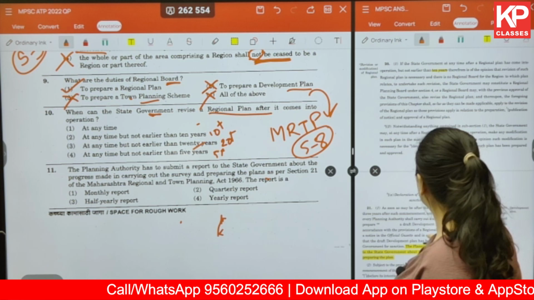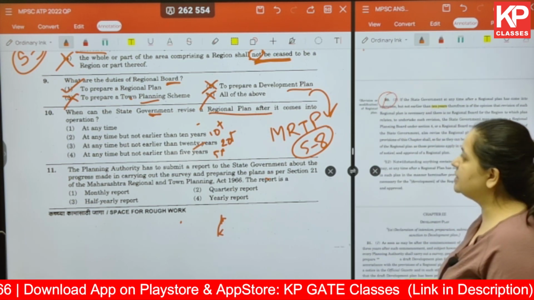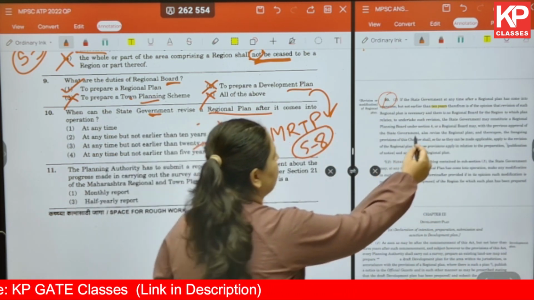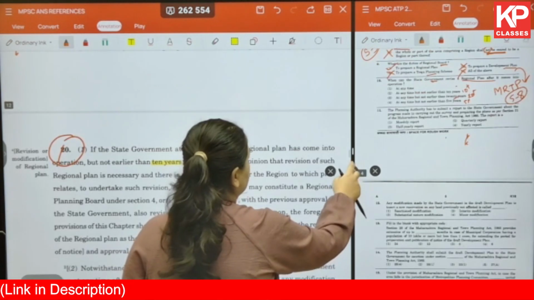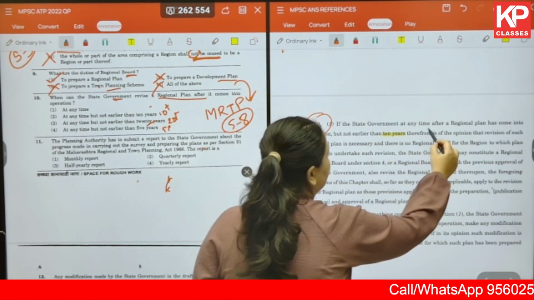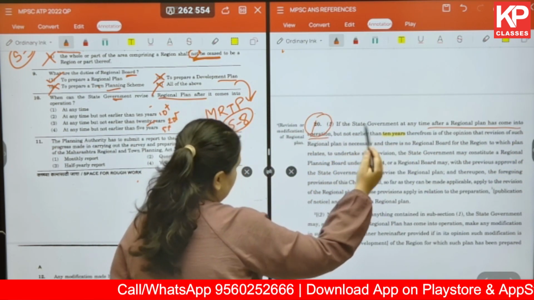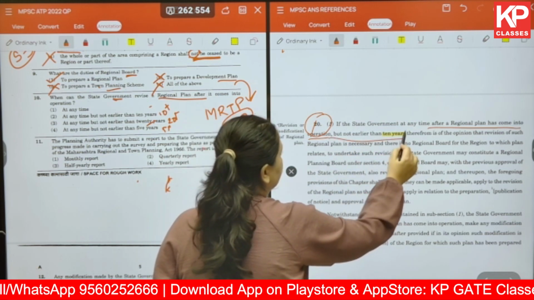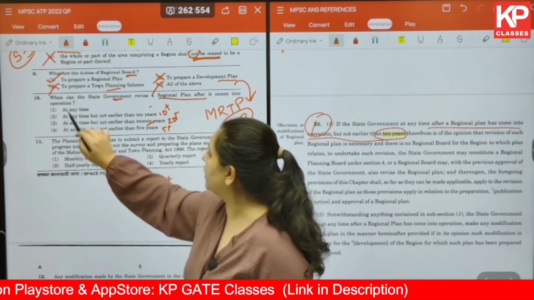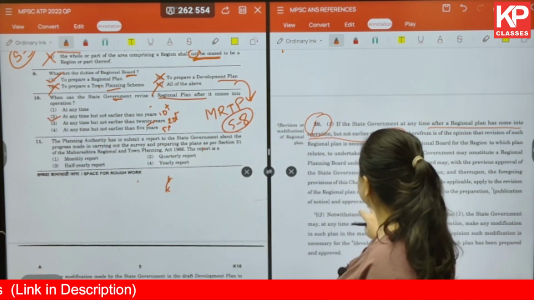So this is mentioned in section 20 of your MRTP Act. Okay, what does it say? A state government, at any time after a regional plan comes into operation, can revise it, but not earlier than 10 years. So the answer for us is option number 2. Again, a very direct question being asked from your MRTP Act.